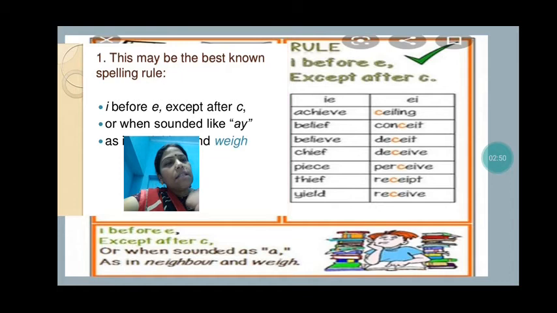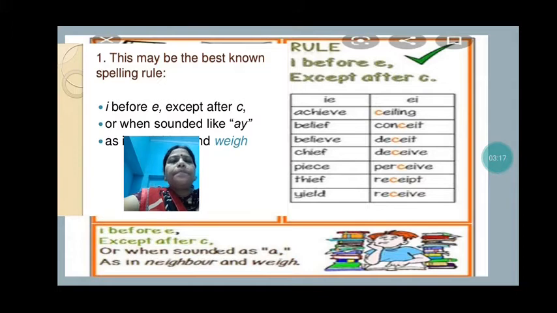So E has come before I. Conceit, also C is there, CONCEIT. Then deceit, DECEIT, deceive, DECEIVE, perceive, PERCEIVE, receipt, RECEIPT, receive, RECEIVE. So you have to keep this in mind.